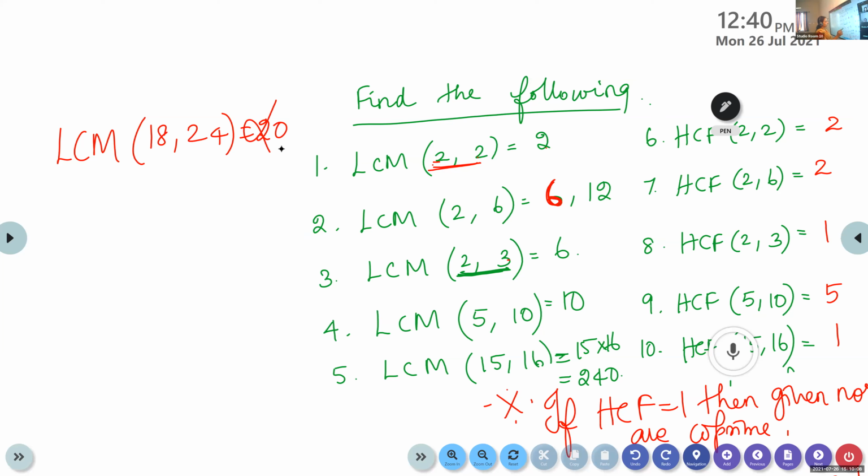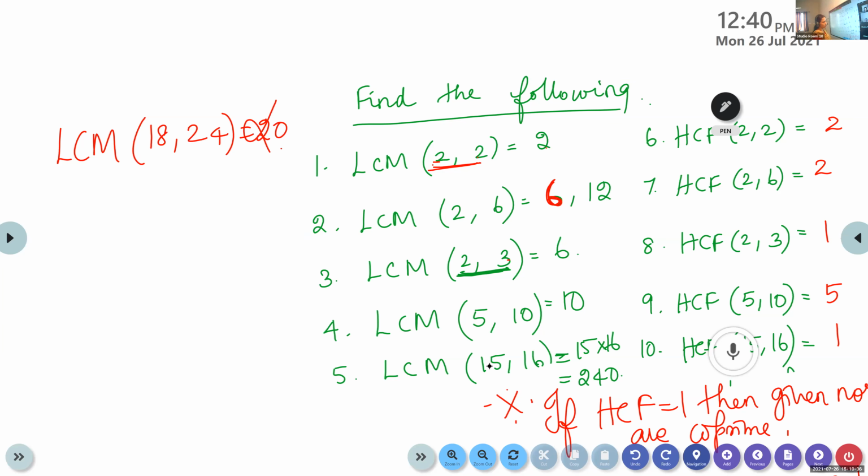Look at here, 5, 10. What is the answer here? We are getting 10, which is the greater of these two numbers. Look at the next case, 15 and 16. Answer is 240, which is greater than the given numbers. So LCM means lowest common multiple, and we should get a bigger number.